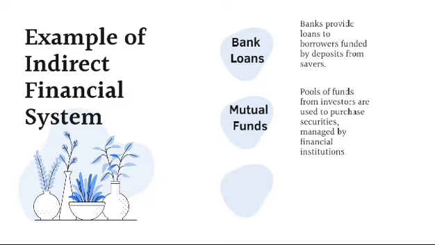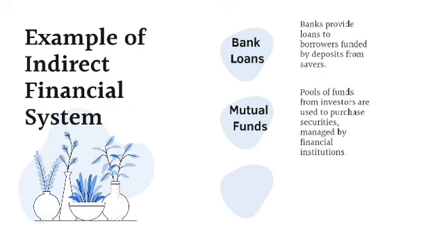Example of indirect financial system, bank loans. Banks collect money from people's savings and lend it to others who need it. Example, you deposit money in a bank, and they use it to give someone else a loan.